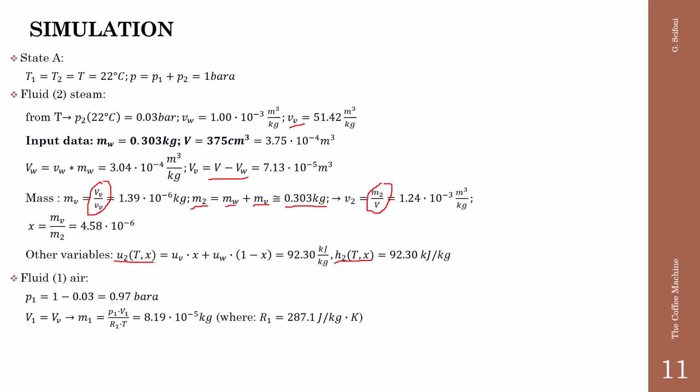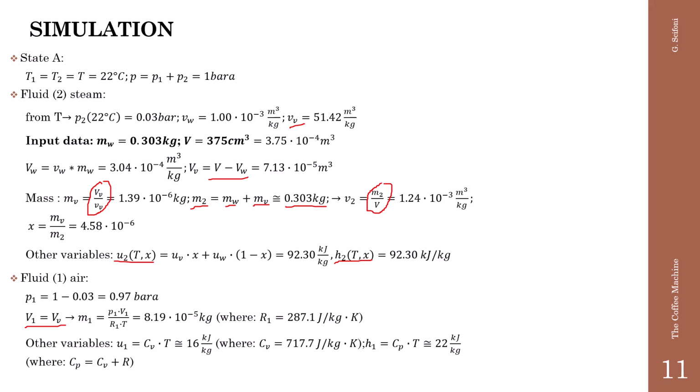The total volume is the same volume of the vapor because they share the same space, and with the state equation we can determine its mass because we know all the other parameters: the pressure, the volume and the temperature. The other variables for the air, the internal energy and the enthalpy, are only functions of the temperature by means of the coefficients Cv and Cp that we know.